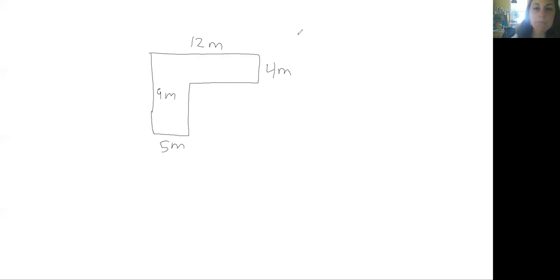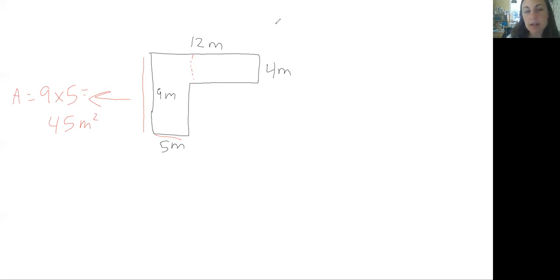Okay, we can break this shape up into 2 rectangles. So if we break this into 2 rectangles, we know that the length is 9 and the width is 5. So we can find the length and width of this rectangle. So area equals 9 times 5, which equals 45 meters squared. So that is the area of the first rectangle.